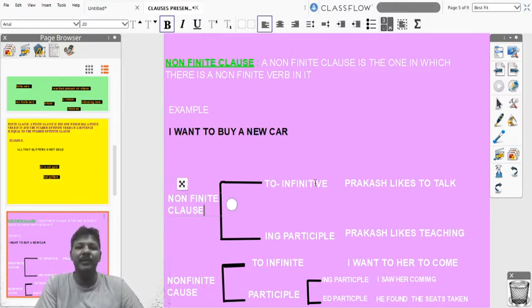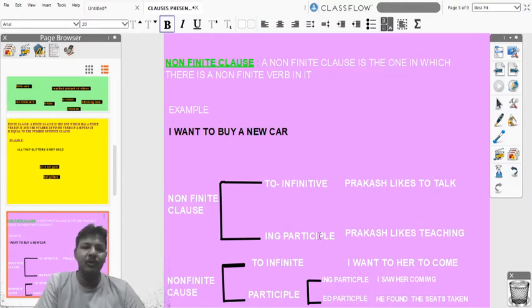So in to-infinitive, Prakash likes to talk. Here who likes to talk? Prakash only likes to talk. Here this is the non-finite verb, there is no subject in it. So here the subject is Prakash. Prakash as subject is implied here, friends. So next we will look at the participle. Prakash likes teaching.